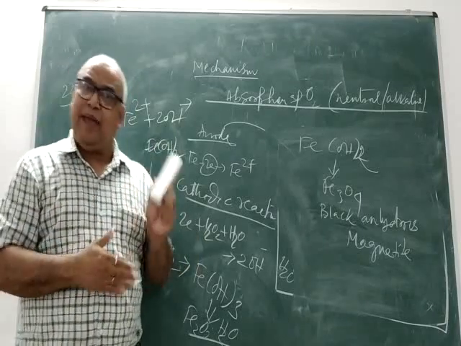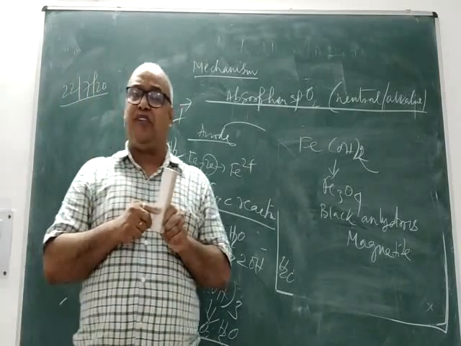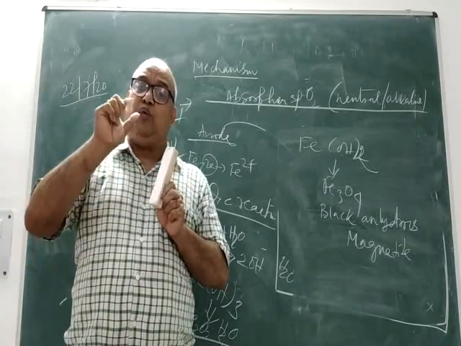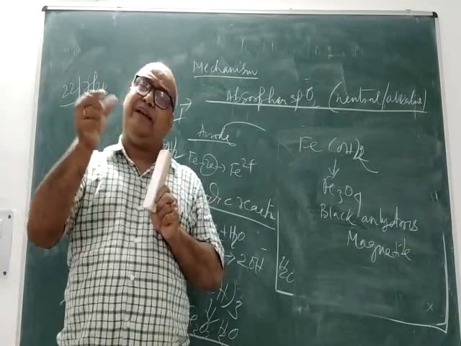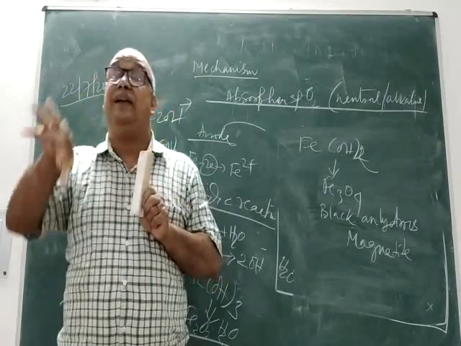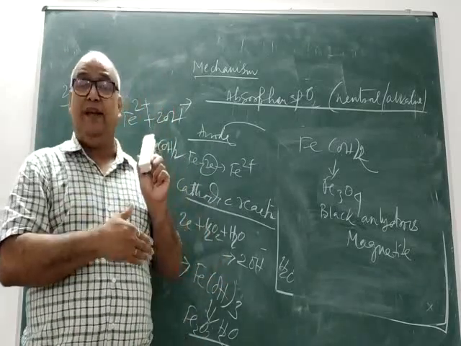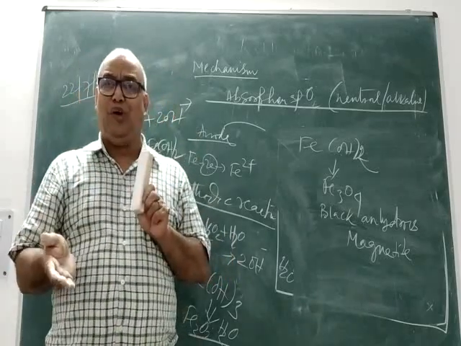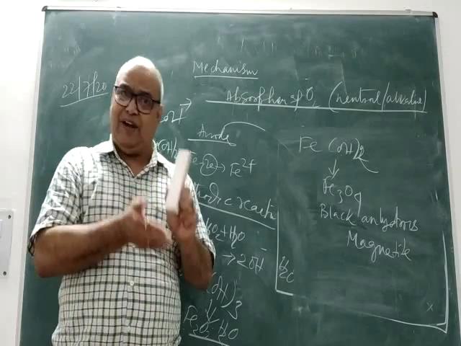4 important features I have told you. Anodic area is very small and cathodic area is very large. Number 2, we have seen anode will be the area where the crack will be. And therefore, if there are 10 cracks on the metallic surface, there will be 10 anodic areas. And therefore, here more than 1 anodic area will be there. And number 3, as I have told you, oxidation takes place at anode.